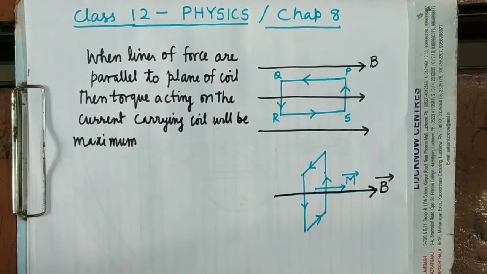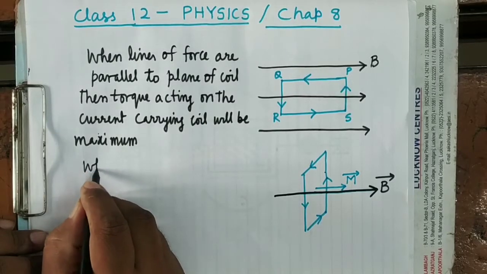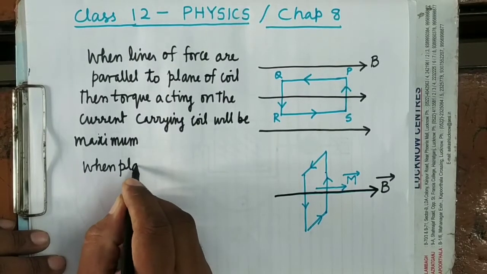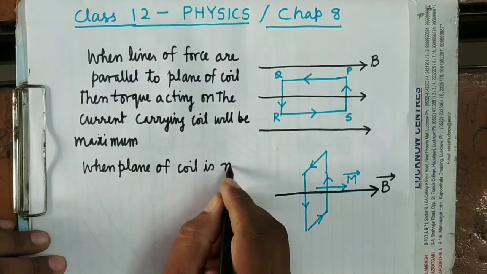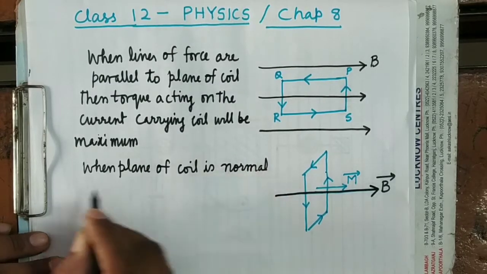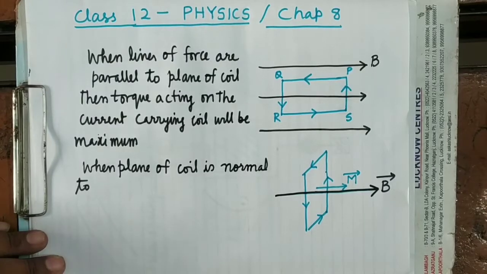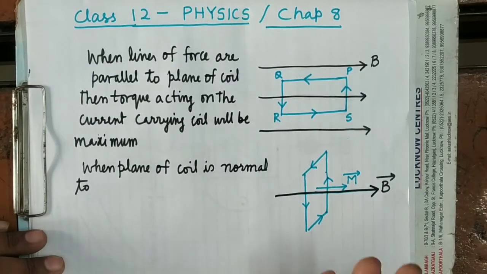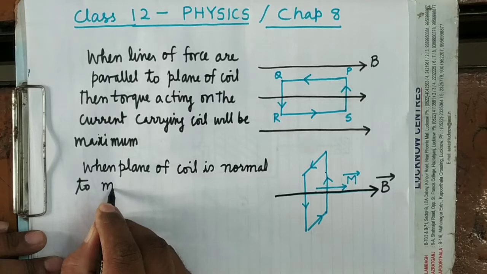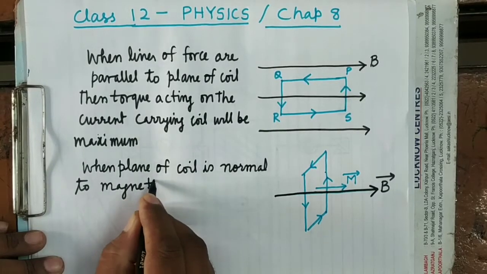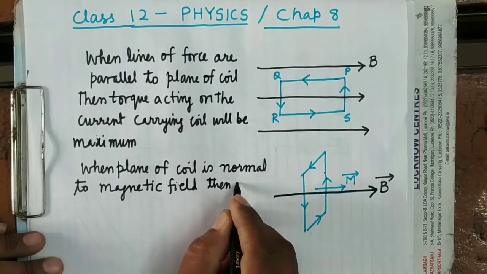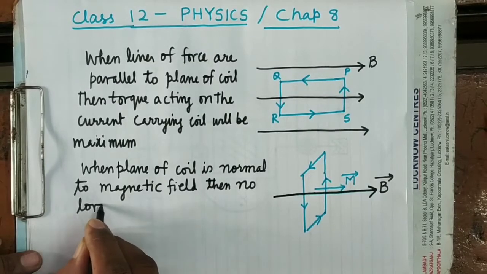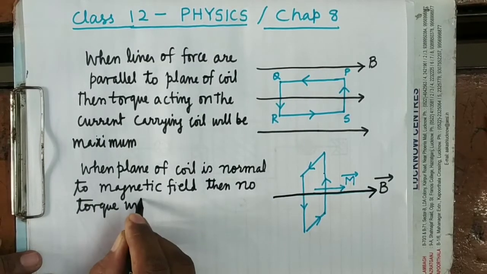and torque will be 0. So when the plane of coil is normal to the magnetic field, and here the coil is always a current carrying coil, if it is not current carrying then no torque will act, then no torque will act upon it.